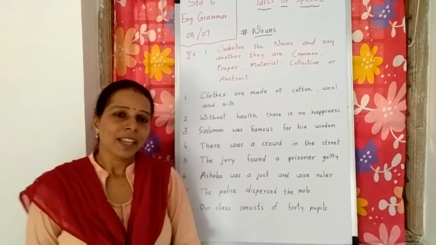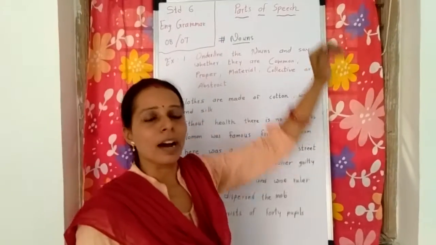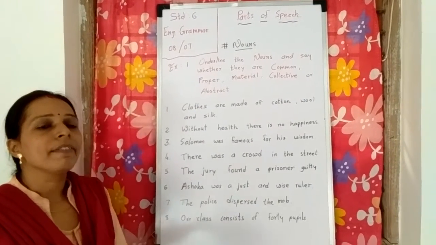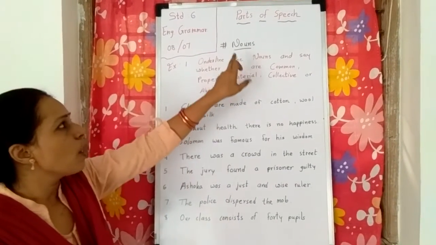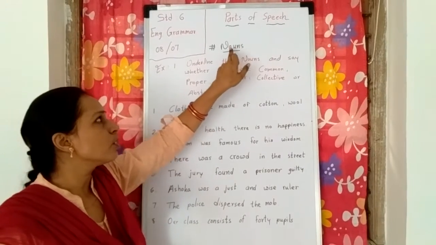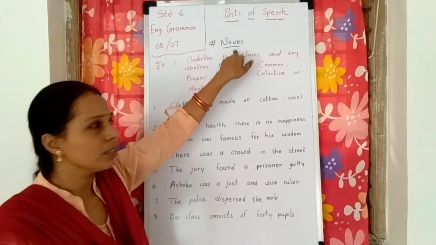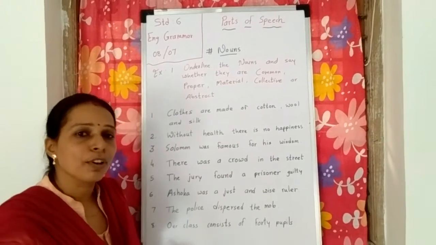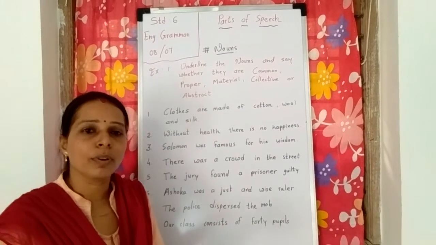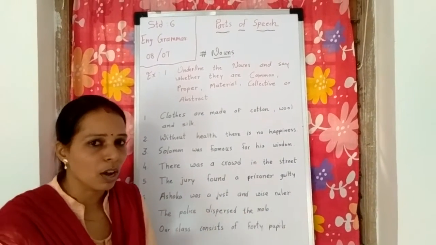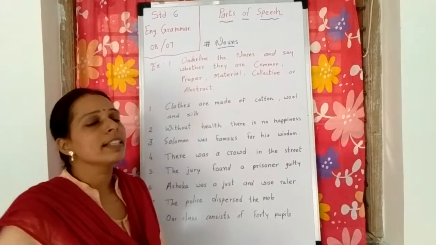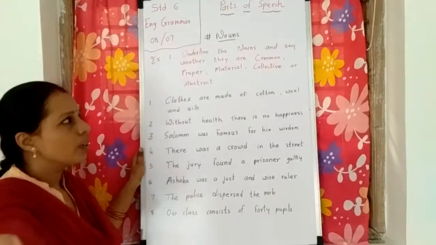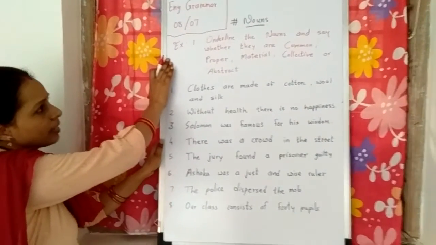Hello students, let us continue with our topic, the parts of speech in English grammar. In the previous session we discussed the first part of speech, the noun, right? We also discussed all the types of nouns: common noun, proper noun, collective noun, abstract noun and material noun. Let us revise all the nouns by solving the exercise. Now let us see the exercise.